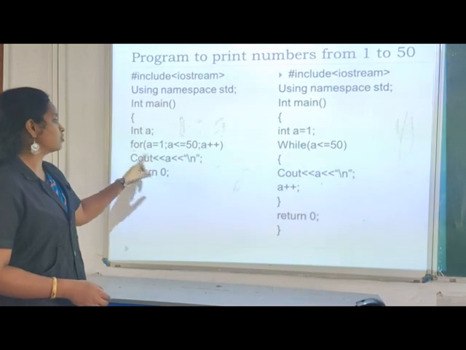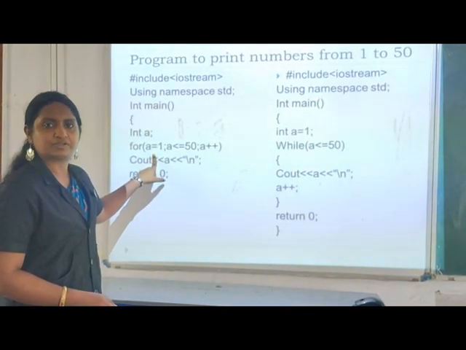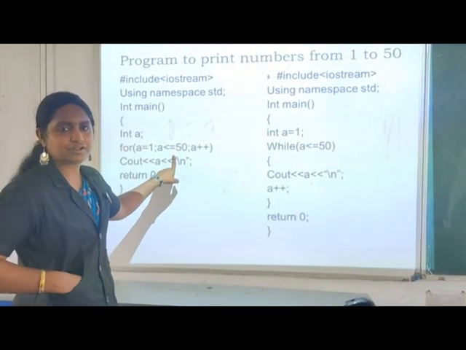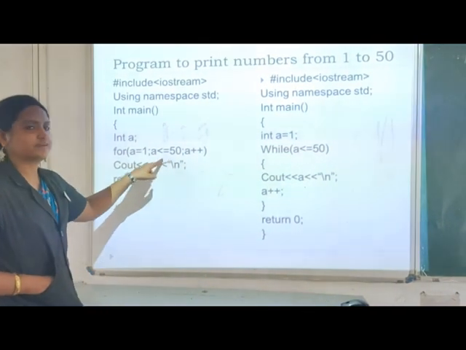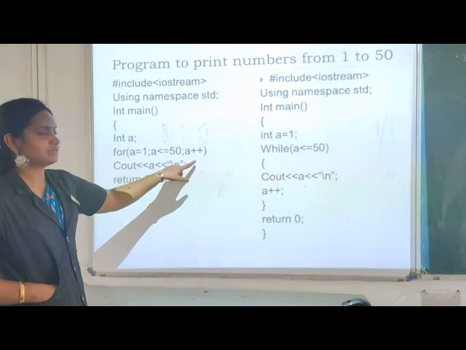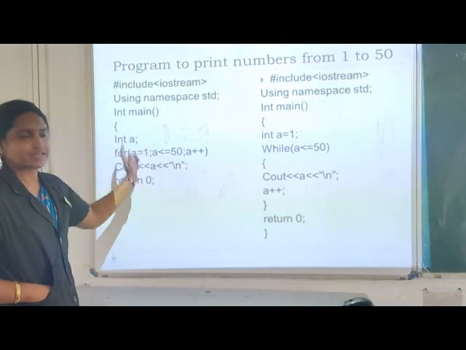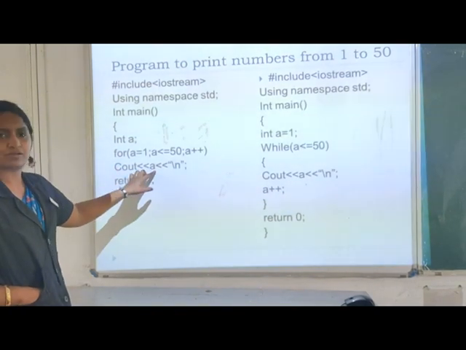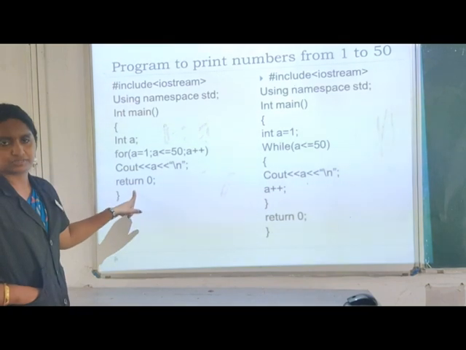So the starting value will be 1, that is the initialization operation. The next one is checking the condition. According to the condition only, it will print the value. Till 50 you have to print the number, that is the condition. The next one is incrementing. For each iteration, 1, 2, 3, like that, you increment the value here, and you print the numbers each time.